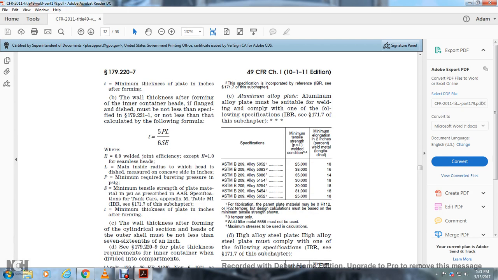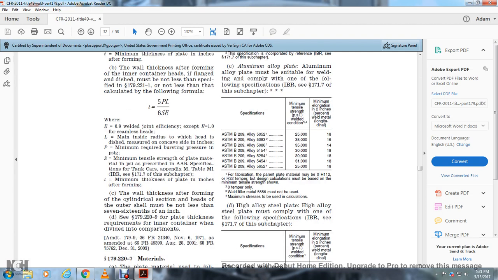Once again, E is 9/10 of the welded joint efficiency, except 1.0 for the seamless heads. L means the main inside radius for the head of the dish, measured from the concave side, in inches. P is the bursting pressure in PSI gauge. S means the minimum tensile strength of the plate materials in PSI, as prescribed in the AAR specification for tank cars, Appendix M, Table M1. And T is the minimum thickness of the plate in inches after forming.